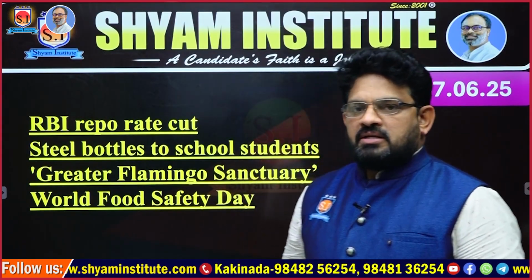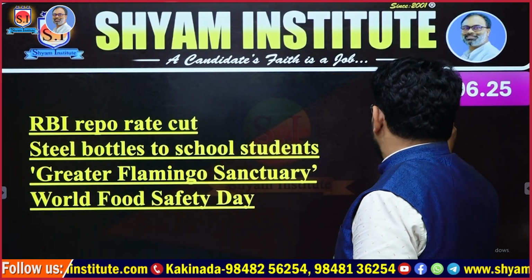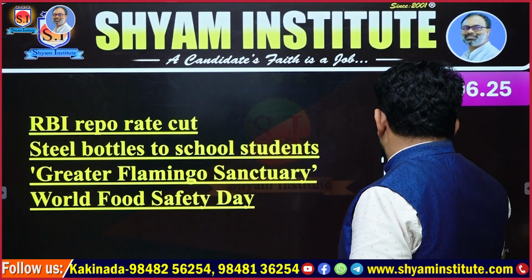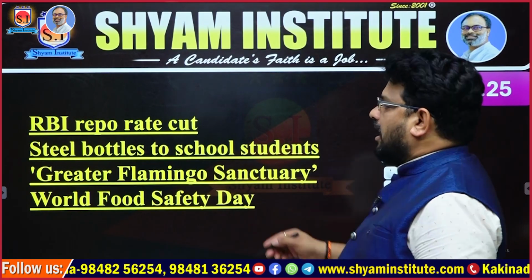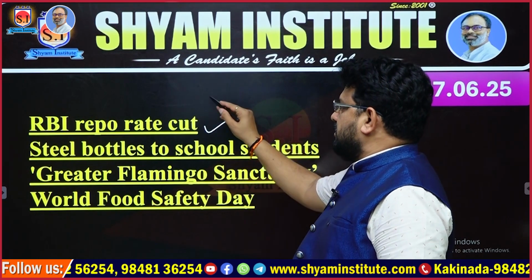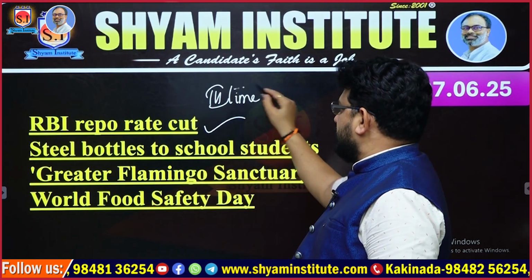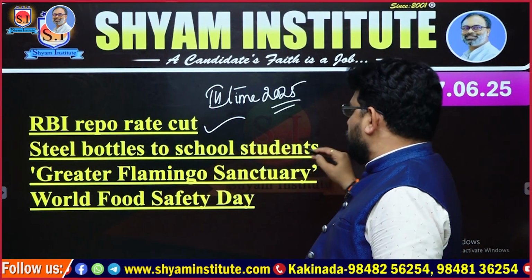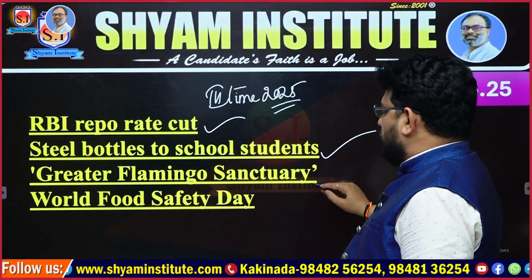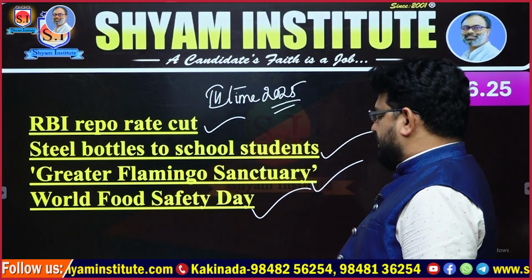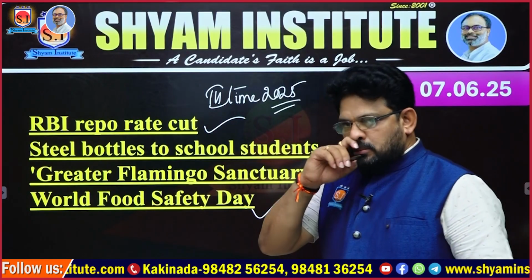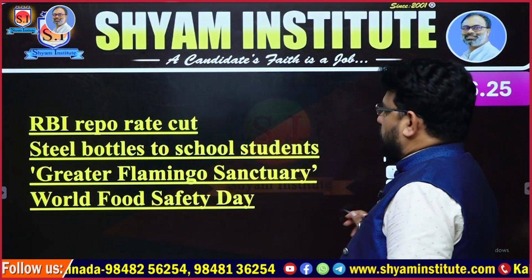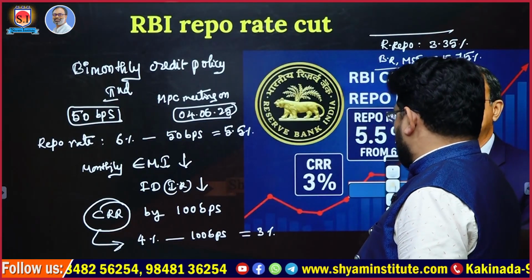So today we are discussing current affairs, that is 7th June 2025. The headlines are: RBI repo rate cut. This is the third time this year, so then we will discuss what the effects are. And steel bottles to school students, Greater Flamingo Sanctuary, World Food Safety Day, observed on the 7th. In addition to this, we will discuss some more points. Have a look at this particular one.